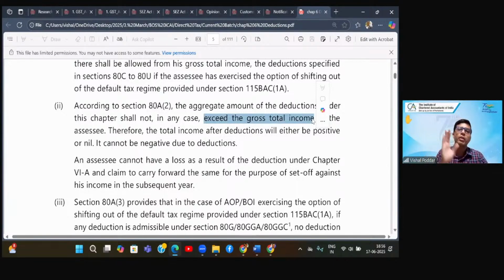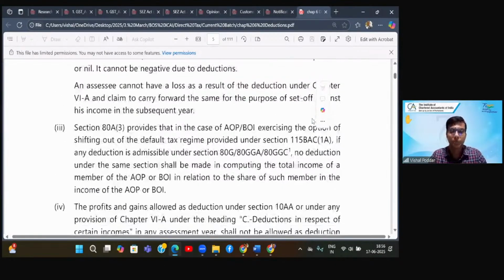That will not happen, because your deduction is limited only up to gross total income. In fact, as we proceed, I'll inform you it is not even up to the total gross total income, because your gross total income has income from 5 heads, and income from all these 5 heads is not eligible for deduction. So first point, your deduction cannot exceed the gross total income.